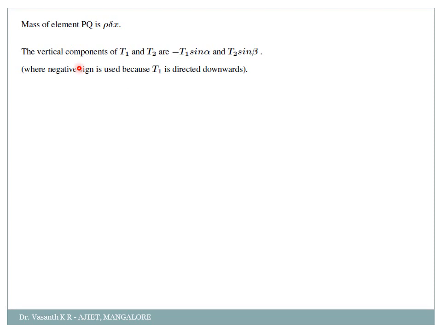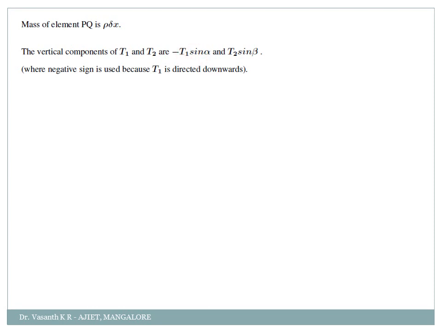Now horizontal components, we came to know that it was constant T, correct? But how about the vertical components? The vertical components of the tension T1 and T2 are nothing but minus T1 sin alpha along T1 and plus T2 sin beta along T2. Why have we taken the negative sign along T1? Because the tension along T1 was moving downwards. Am I right? It was moving towards the origin, correct?